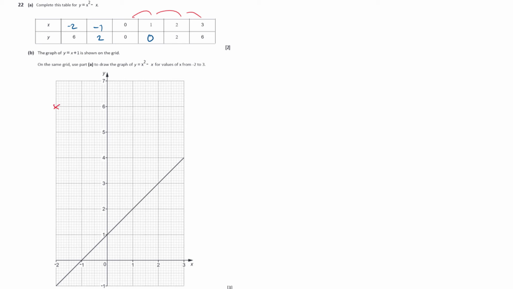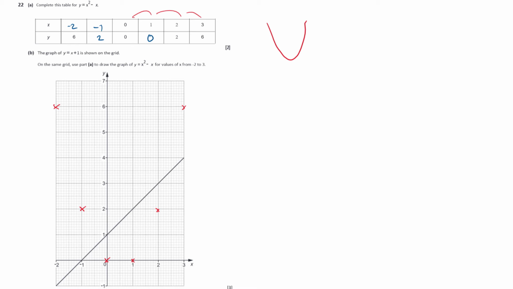-1 goes with 2. 0 goes with 0. 1 goes with 1. 2 goes with 2. And 3 goes with 6. Okay, now this is a quadratic curve. It has a nice smooth parabola between the points. So that's what you're going to be drawing on this shape.